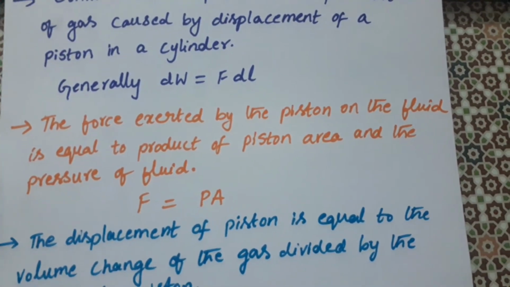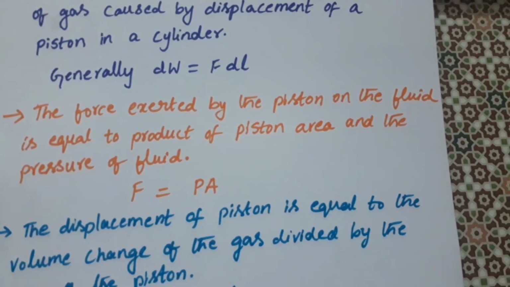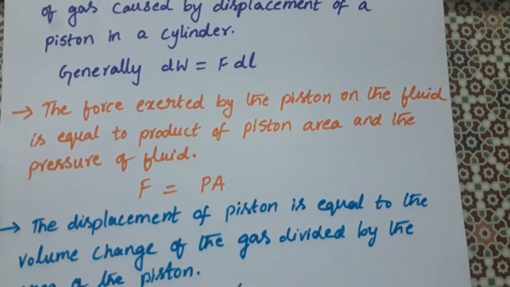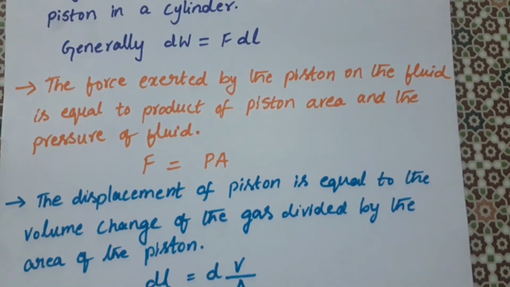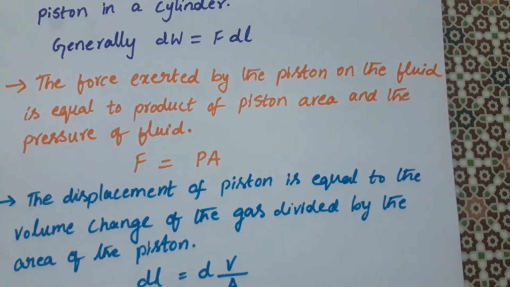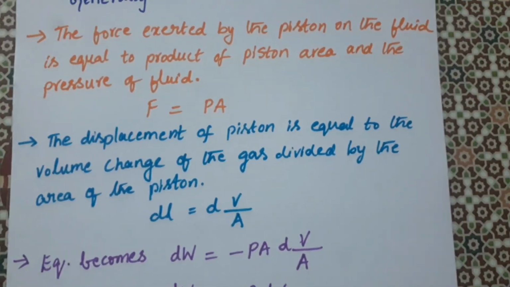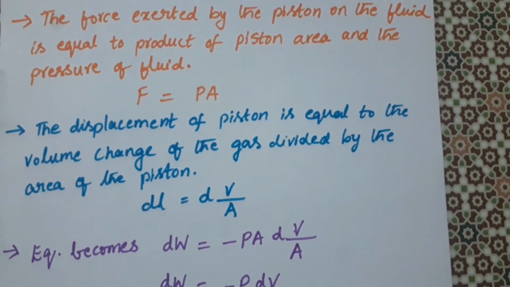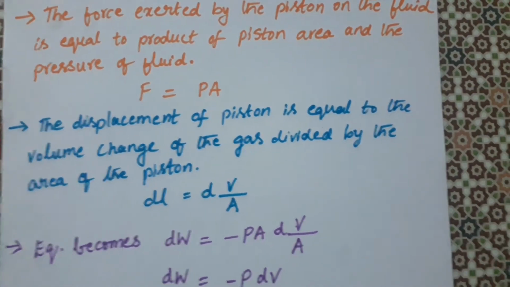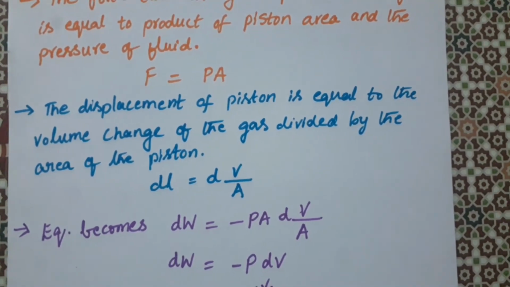Here the force exerted by the piston on the gas is equal to the product of the piston area and the pressure of the gas. So the force is equal to pressure times cross-sectional area. Similarly, the displacement of the piston is equal to the volume change of the gas divided by the cross-sectional area of the piston. So dl is equal to dV by A.